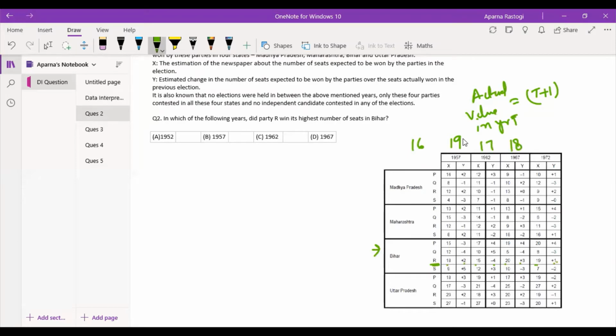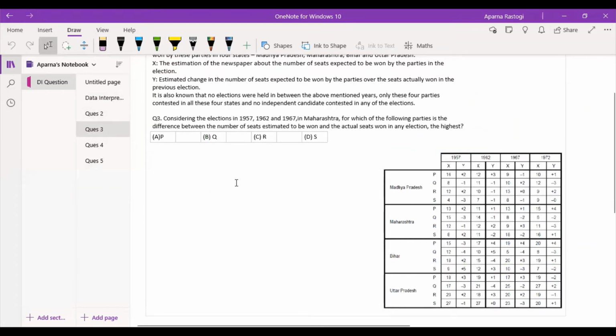So we can see the highest value is for 1957. And my answer will again be B, 1957. I hope this is easy now. And I hope you all are not facing any problem in solving it. Let's move on to the next question then.